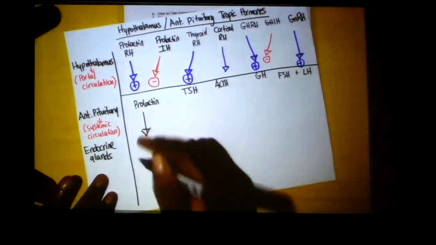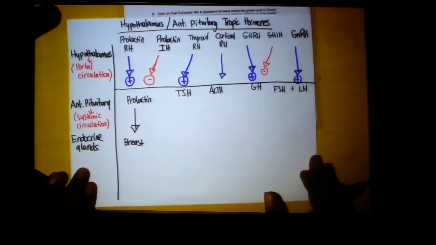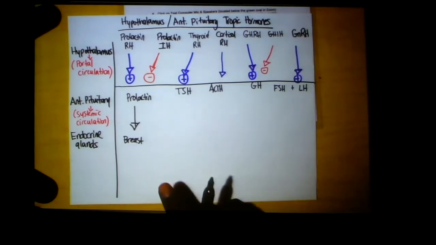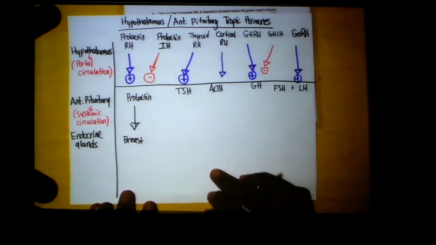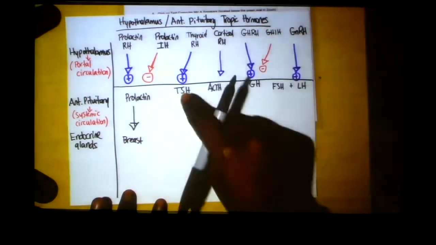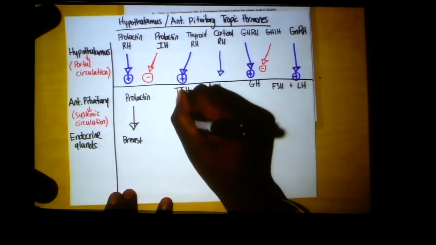So we know that prolactin targets the breast. Prolactin is going to stimulate milk production. Okay, oxytocin is milk letdown or ejection. Prolactin is milk production. Thyroid releasing hormone stimulates TSH release, and TSH release acts on the thyroid gland.